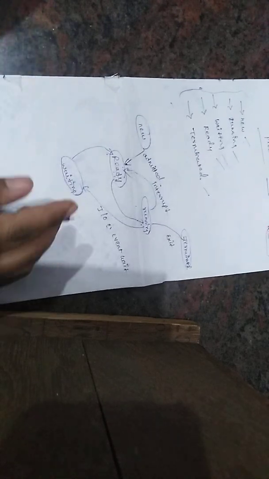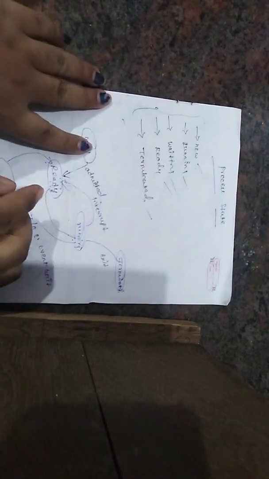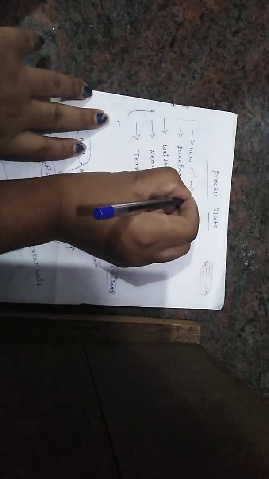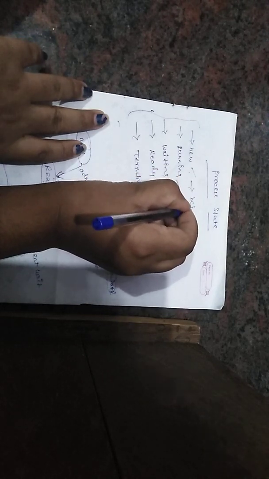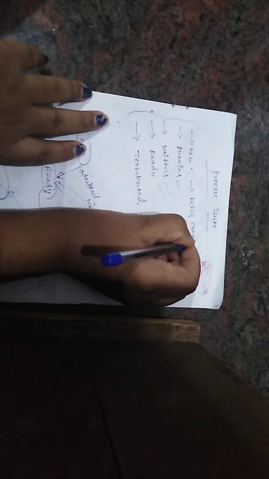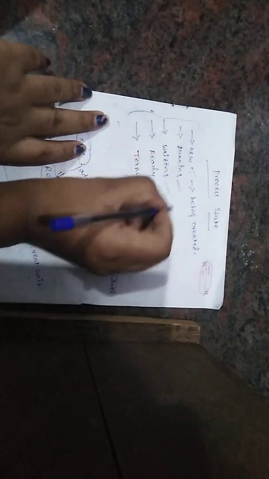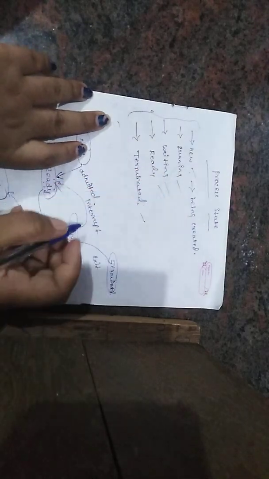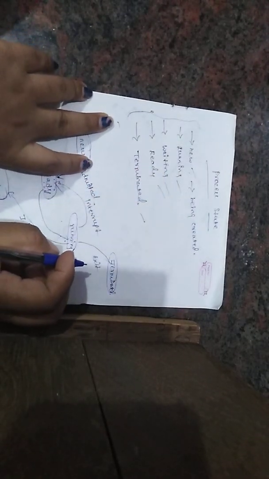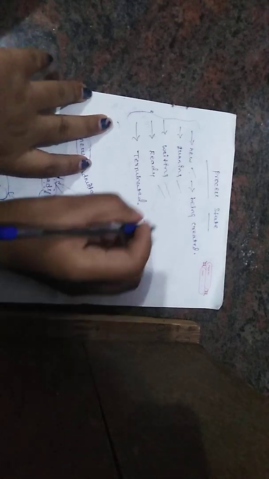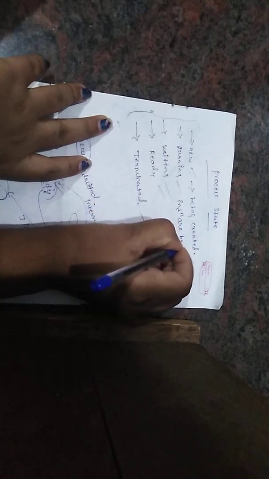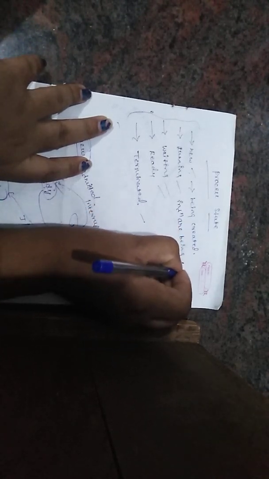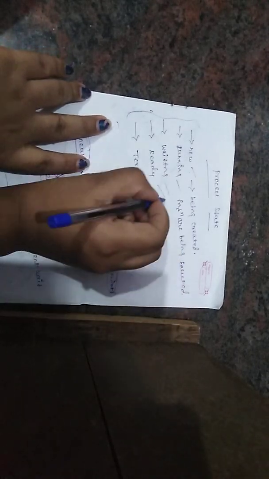What is new? New means a process is being created. When we create a process, that is what we call new. What is running? A process is said to be in the running state when instructions are being executed. When instructions are being executed, that is what we call running.